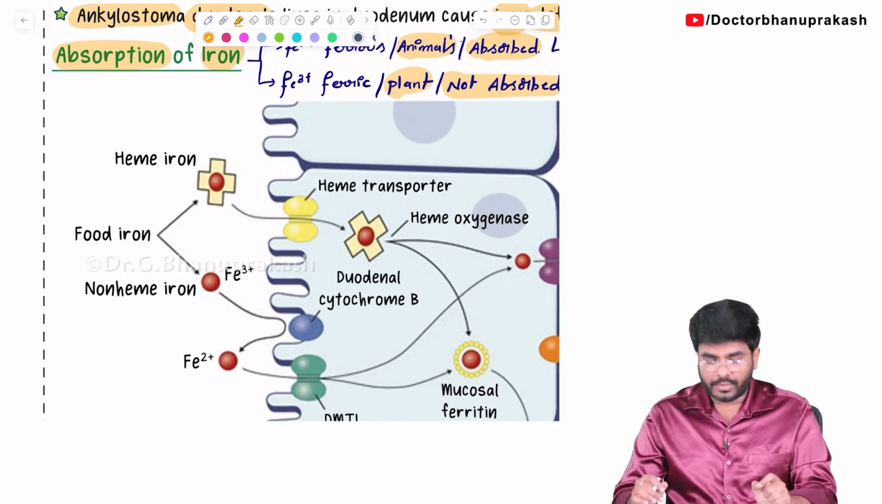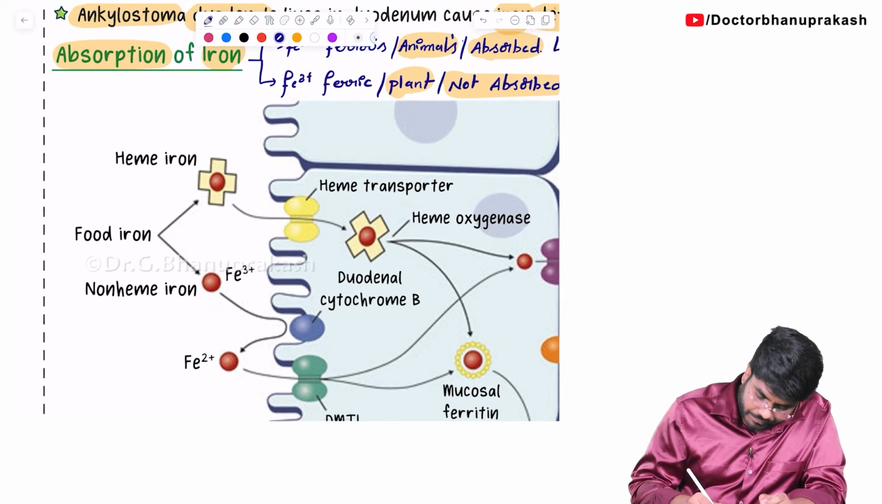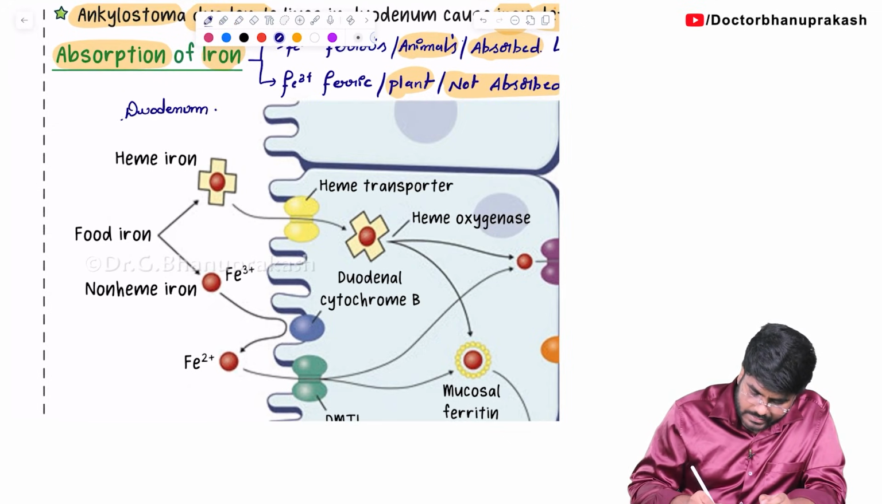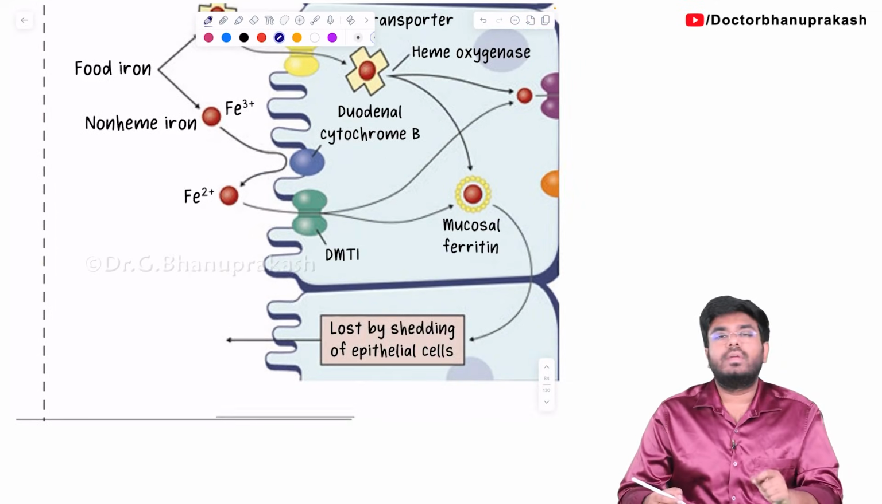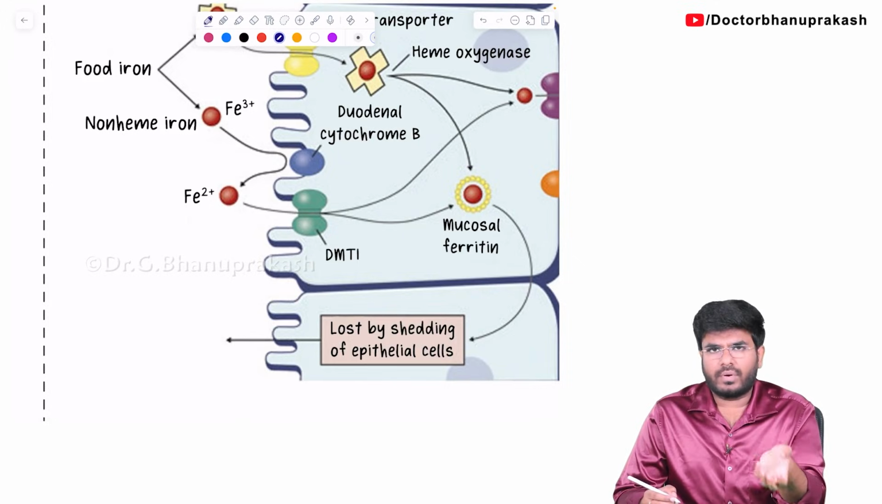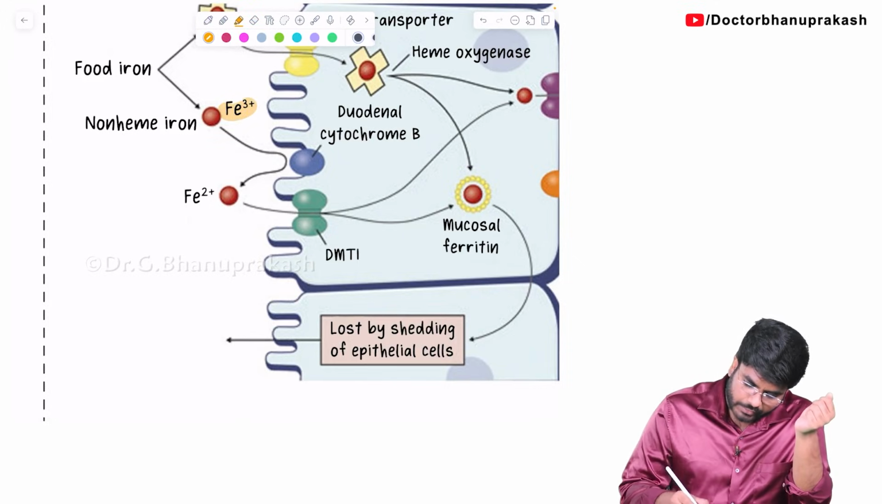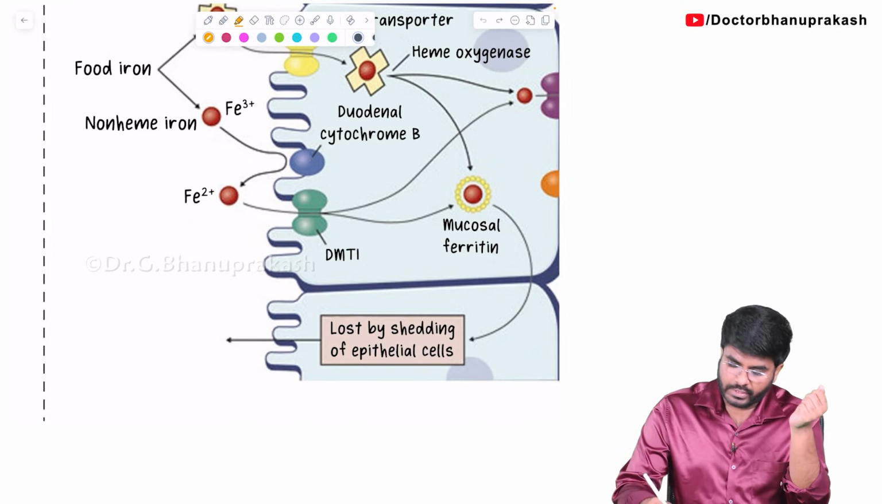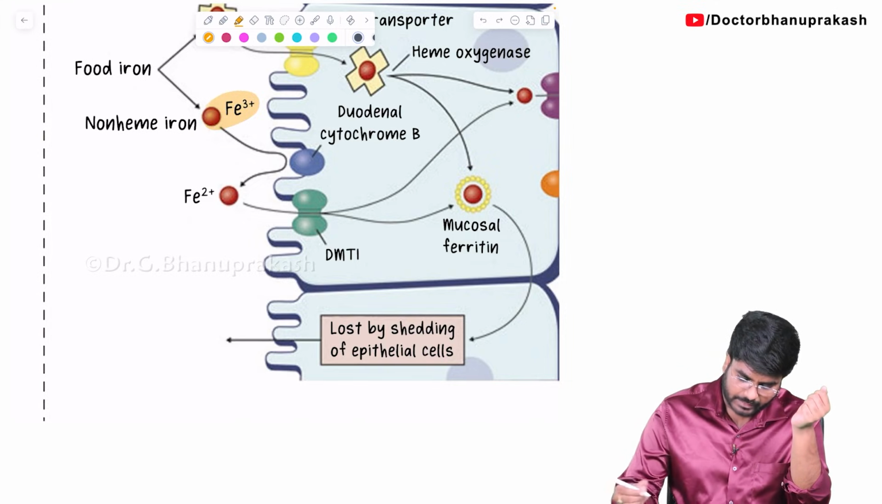We all know iron is absorbed in the duodenum. So, let us say here is the duodenum. Now, today you have eaten some plant food, for example, something from a plant source. So what form of iron are you going to get? You are going to get the Fe3+ form of iron.